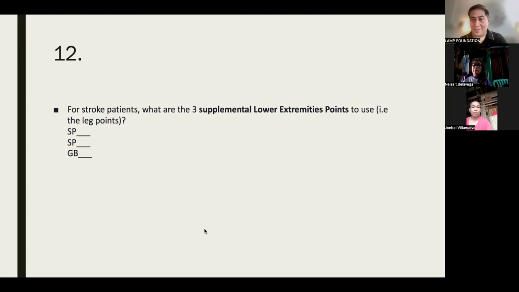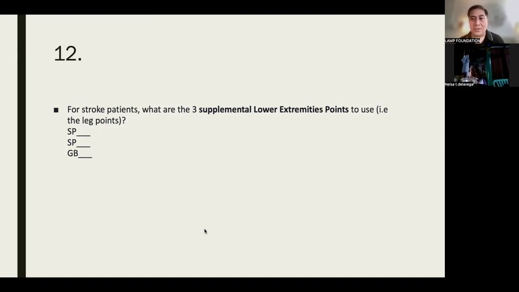Magkasunod siya. The usual point is 6 and 10, di ba? We wanted to improve the yin. If you needle spleen 6, you're actually tonifying the yin of the spleen, liver, kidneys, kaya tawag dito San Yin Jiao, diba? And spleen 10 is very popular because it's very good for blood stasis. Do you agree? It's so effective, promise.